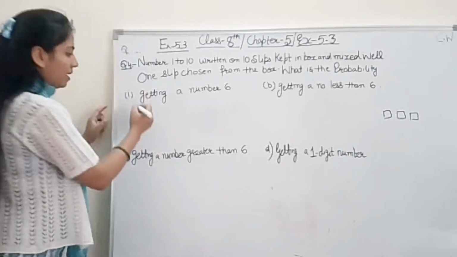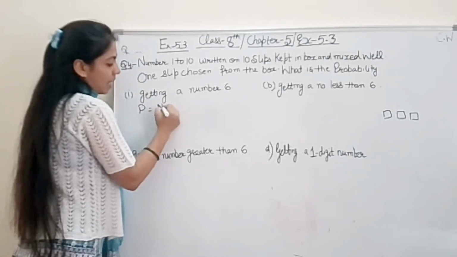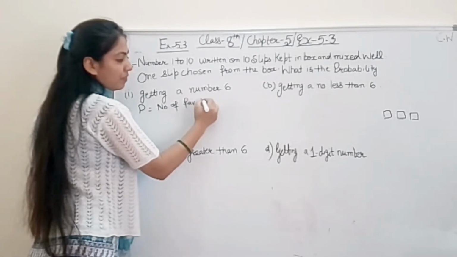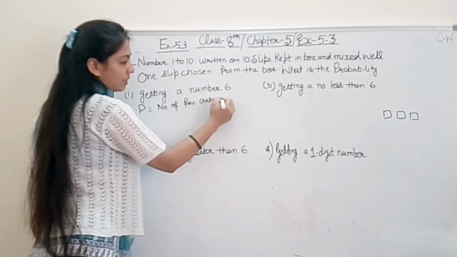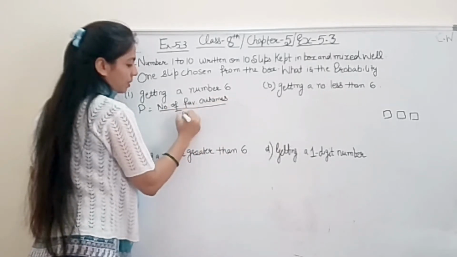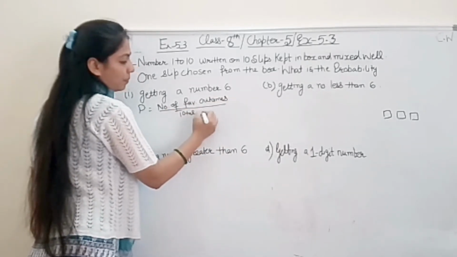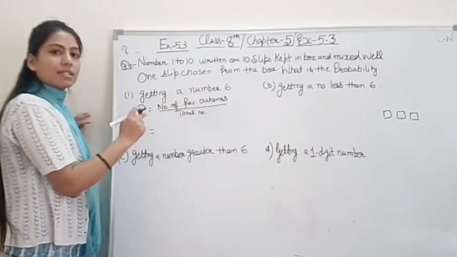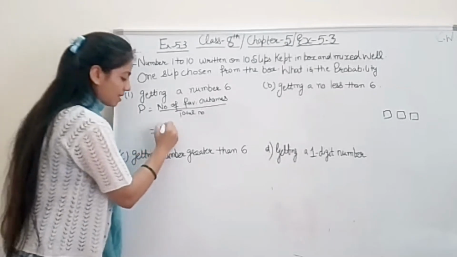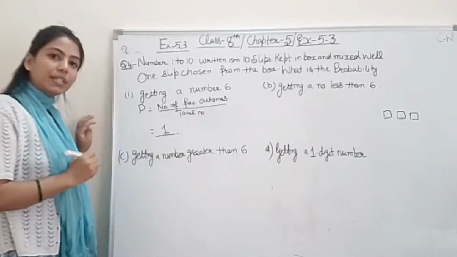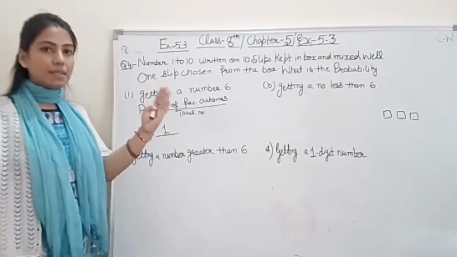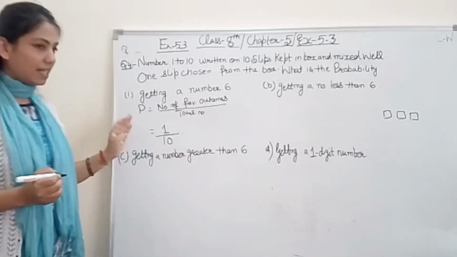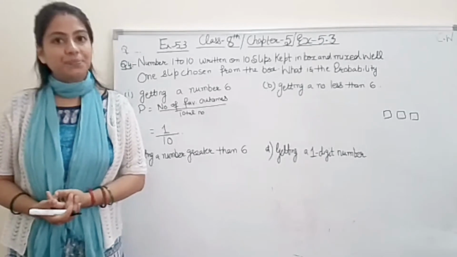Because probability formula is number of favorable outcomes divided by total number of outcomes, right? तो favorable chance किसके लिए देखना है हमने? For 6. So 6 के लिए only one chance is there out of total 1, 2, 3, 4 up to 10 slips we are having. So out of 10, that's it. So for 6 there is a probability 1 upon 10, right?